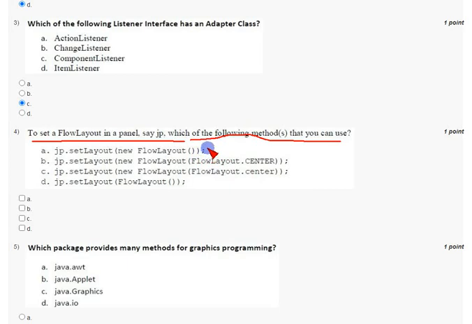I'm giving you the options. The first option is correct. We can use it like this: jp.setLayout(new FlowLayout()), and this is correct. The second option is also correct. You know this, FlowLayout.CENTER. So option A along with option B.